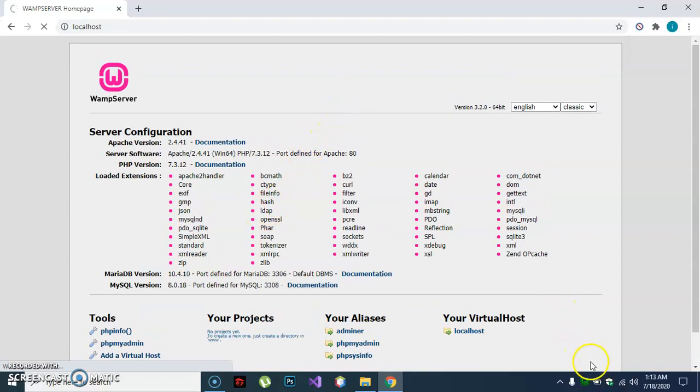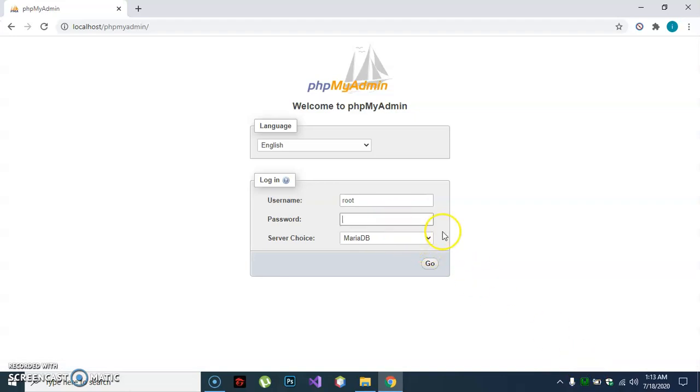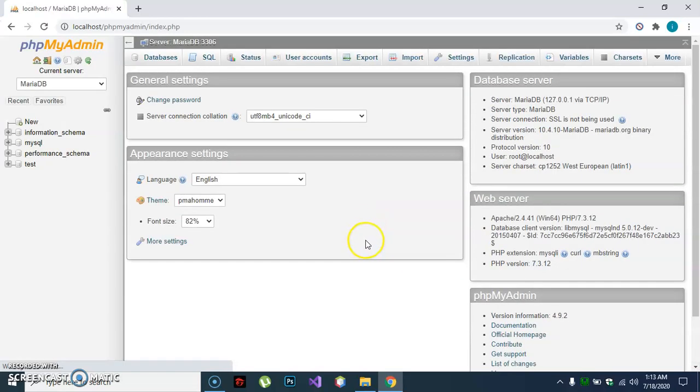If your WAMP server is not working, comment down below and we will figure out how to fix your problem. Now root, no password, just click go. If you want to put a password here, just change it in the settings.